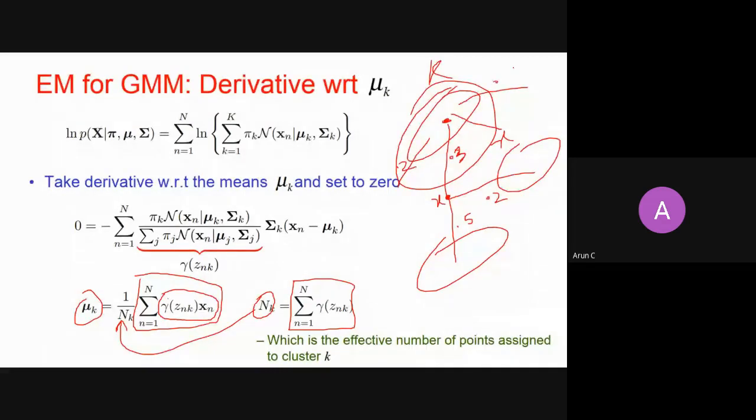If you ask me the effective number of points belonging to this cluster, I will say 0.5 plus 0.3 is 0.8, plus 0.2, it is 1. And let's say there is a fourth point, and it belongs with 0.1. Then the total effective number belonging to this cluster is 0.5 plus 0.3 plus 0.2 plus 0.1, which is 1.1. So the effective number of points belonging to this cluster is 1.1, right?